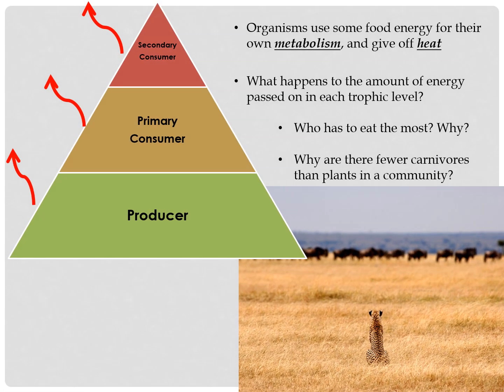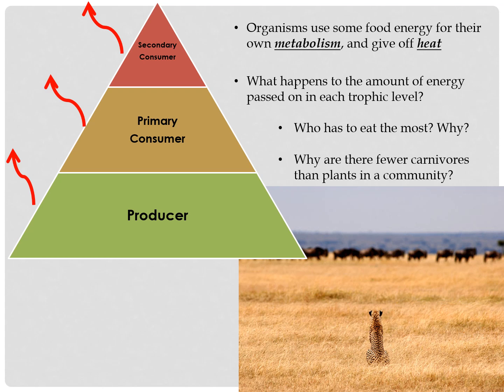Now you see these little arrows going off the side of the pyramid on the left side there. That's because only about 10% of the energy available in any level of the energy pyramid is actually passed on to the next level when the consumer eats. The rest of the energy from food is used by the organisms to stay alive. You eat food to give yourself energy to run your body. It's not just that you can pass it on to something that may eat you in the future. That's why we need to eat so much.